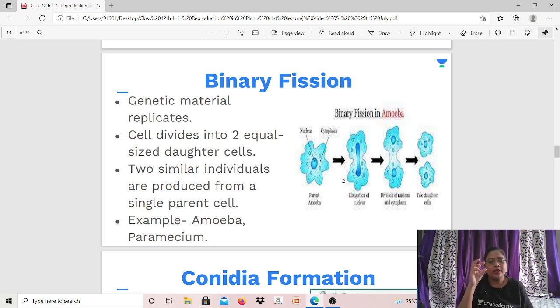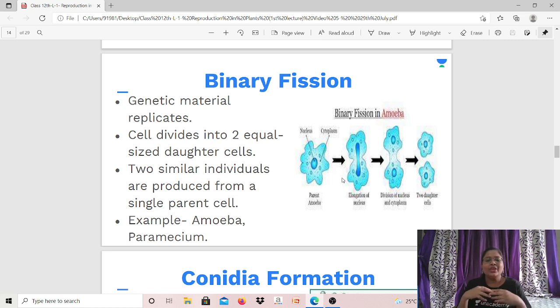Fine. Before the parent cell amoeba divides, you can see that it has an irregular shape, size, structure. You can see the nucleus, cytoplasm. Before it divides, the nucleus doubles up, and then elongation of the nucleus happens, and then finally it will divide. Division of the nucleus takes place, and then division of the cytoplasm, which ultimately results in two daughter cells. I hope this is clear.